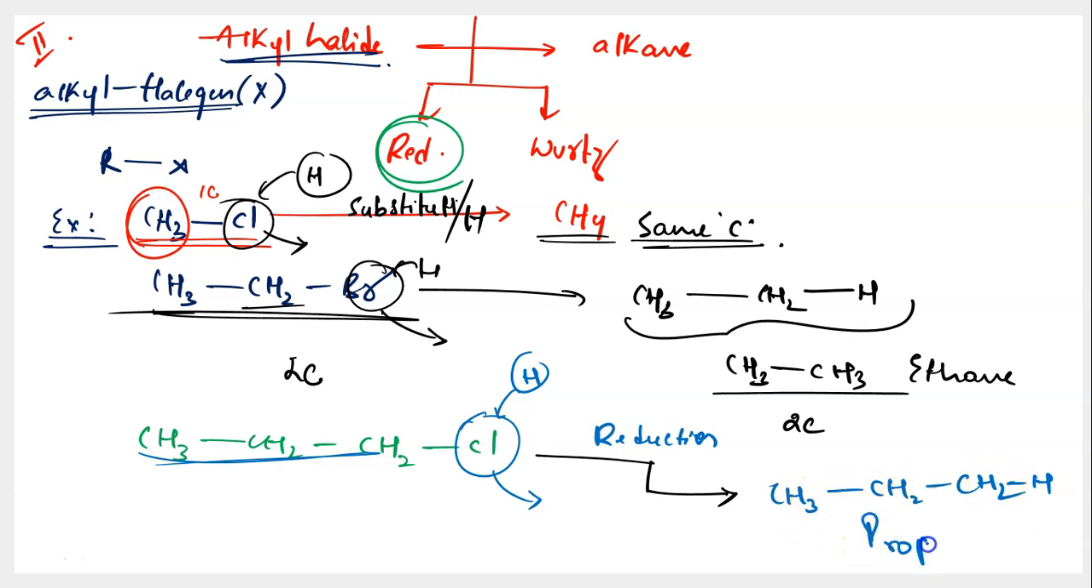I call it propane. There are 3 carbon atoms in this molecule. And how many carbons do you have in the starting material? 3 carbon atoms in the starting material as well. So you're converting an alkyl halide through reduction into the respective alkane.